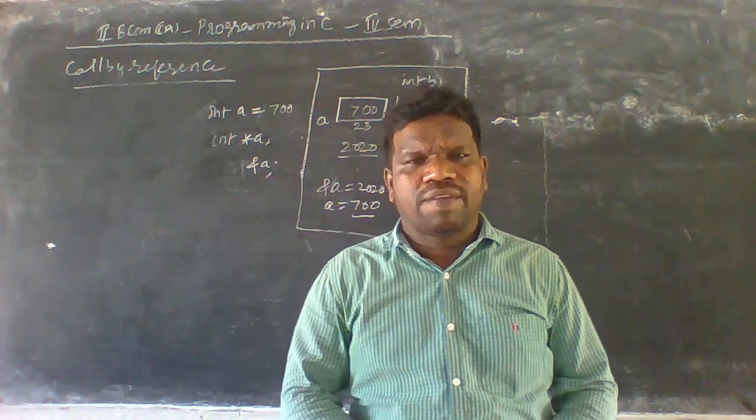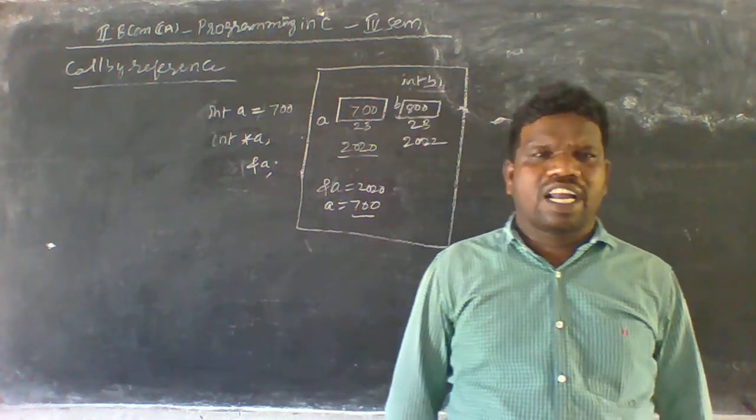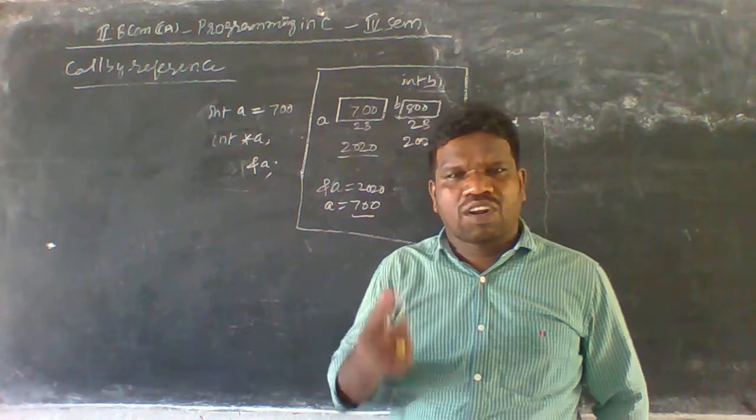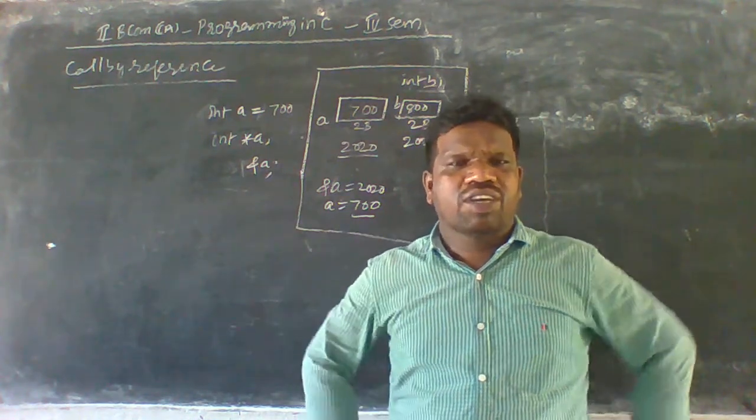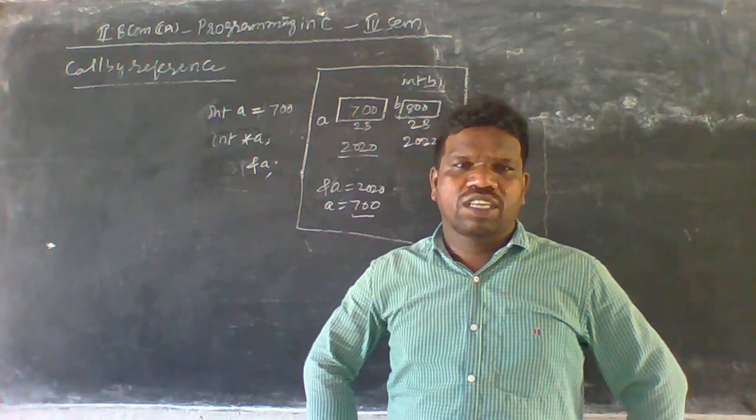In the previous class I discussed what call by value is. A function can call values from other functions. In this scenario we have a calling function and a called function.